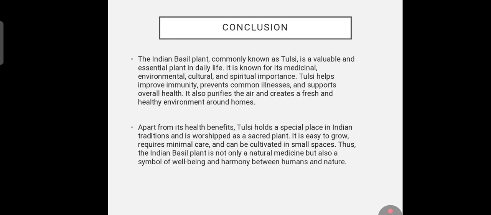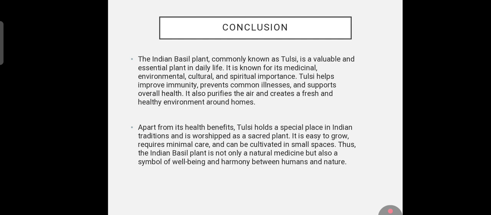Finally, we are going to discuss the conclusion of the tulasi plant. The Indian basil plant, commonly known as tulasi, is a valuable and essential plant in daily life. It is known for its medicinal, environmental, and cultural and spiritual importance. Tulasi helps improve immunity, prevents common illness, and supports our health. It also purifies the air and creates a fresh and healthy environment around homes.